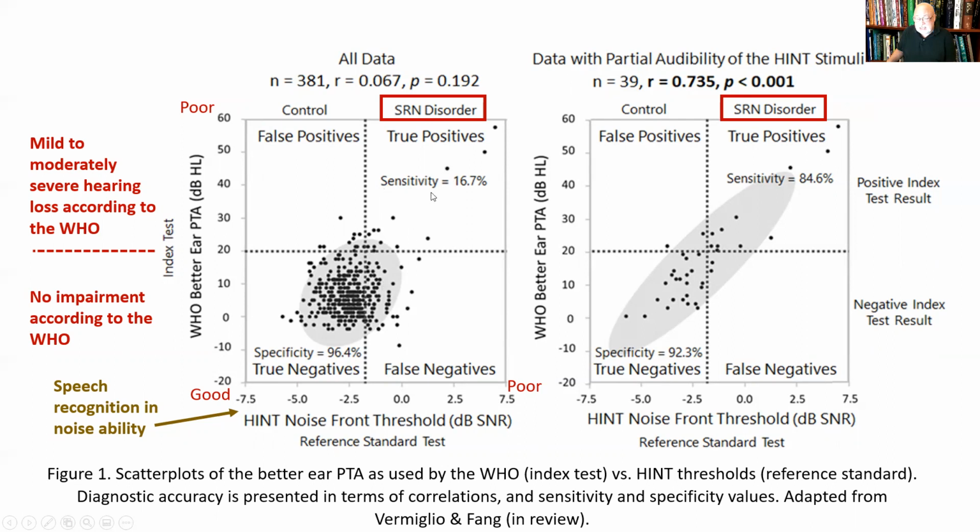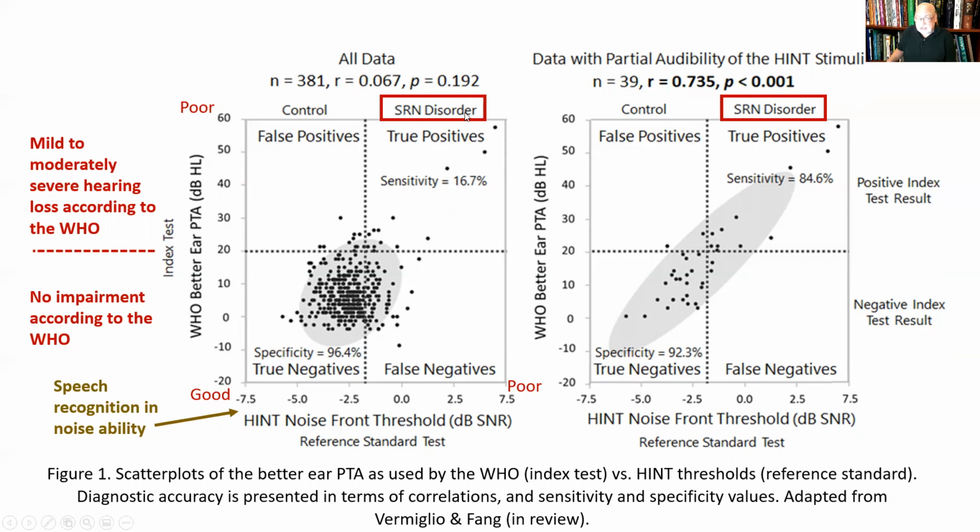We see the sensitivity and specificity of the WHO better ear pure tone average for the detection of a speech recognition in noise disorder. And it's not looking good when you look at all the subjects. The WHO better ear pure tone average only correctly identified 16.7% of the participants with a speech recognition in noise disorder, SRN.